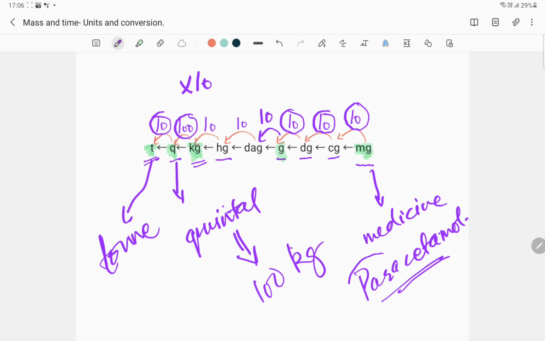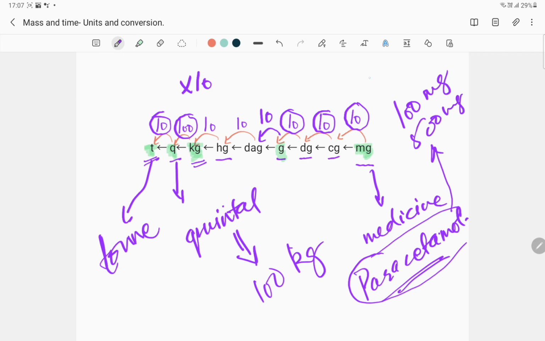If you look at the blisters or packets of these medicines, you will find that the drugs inside the tablets are in, let's say, 100 milligrams or 500 milligrams, and sometimes very tiny tablets which have 1 or 2 milligrams of a certain drug. So now these are the different units of mass.